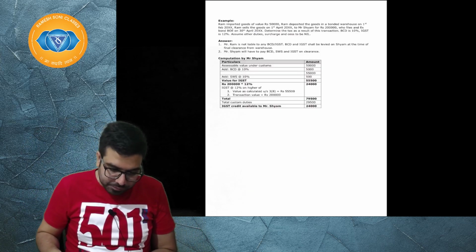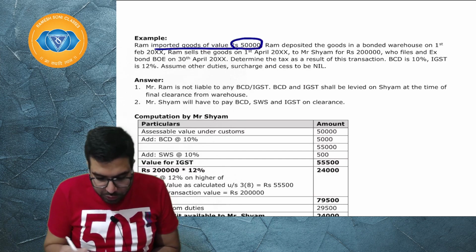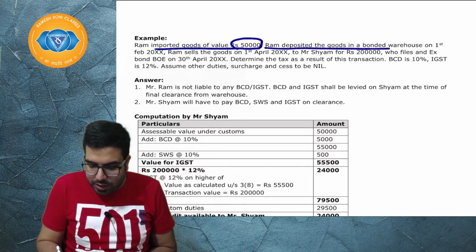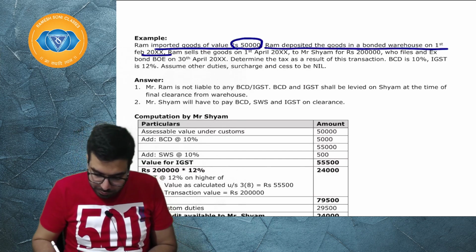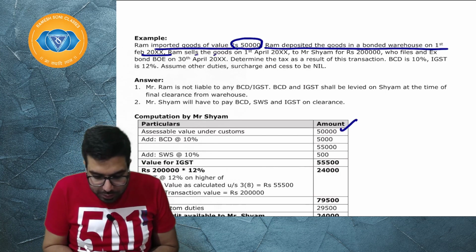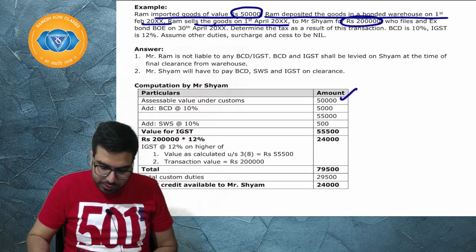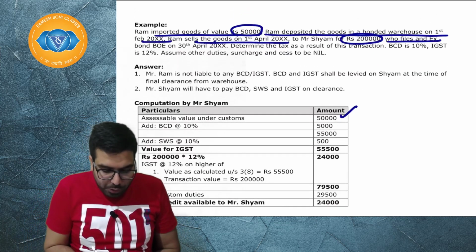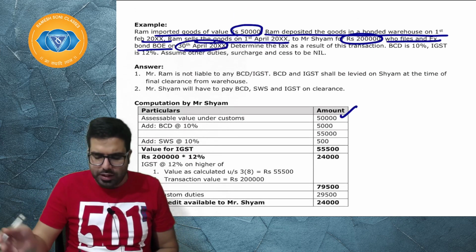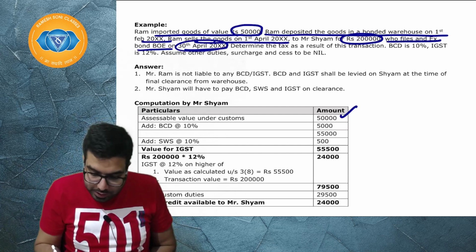Everyone here, listen. Mr. Ram imported 50,000 rupees of goods. Ram deposited the goods in a bonded warehouse on 1st of February. Sir, value is 50,000. Ram sells the goods on 1st April to Shyam for 2 lakh. Okay, sir. Shyam files an ex-bond bill of entry on 30th April. Basically, Shyam is going ahead and clearing. Sir, transaction value is 2 lakh.